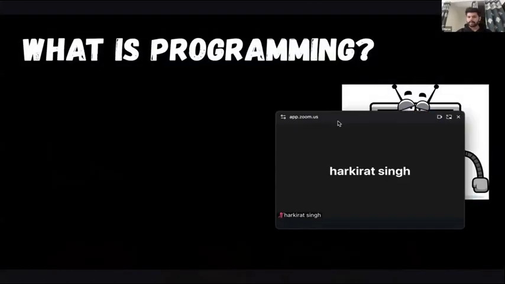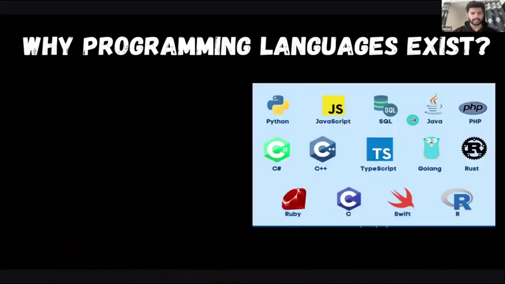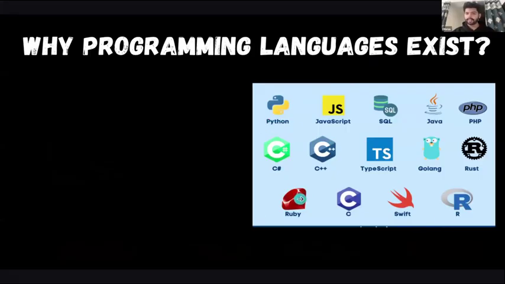So we're talking about what is programming. Programming is giving clear-cut instructions to a computer, right? Then we were discussing why programming languages exist. They exist to bridge the gap between us and the computers, right? So we write some text in English, and that is a programming language. It's C++, Python, JavaScript, it can be any one of these. And then there exists a compiler that will convert our code into binary, and finally that binary can be understood by computers. I hope that makes sense to everyone.